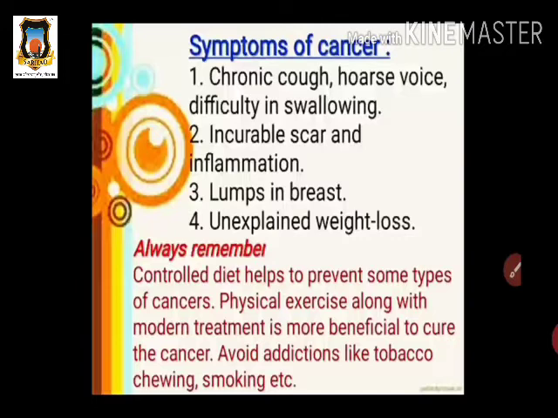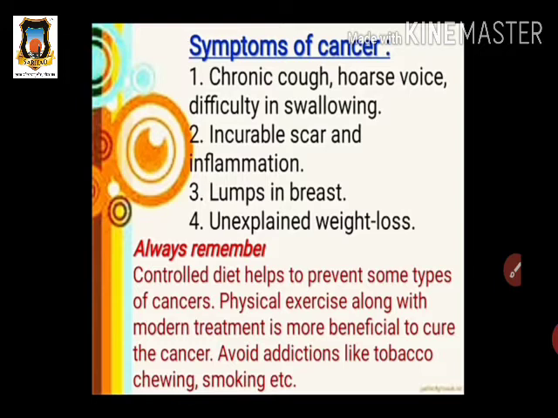Okay, so next, incurable scar and inflammation. Incurable scar means the skin may get scars. Also inflammation means irritation of the skin takes place. Then the third one is lumps in the breast. Lumps means cysts: a number of cells grow and there is formation of a cyst-like structure, which we call lumps in the breast. Then unexplained weight loss means weight loss in the human body due to a reason that is not explained in any other way. So such symptoms are seen in cancer patients.